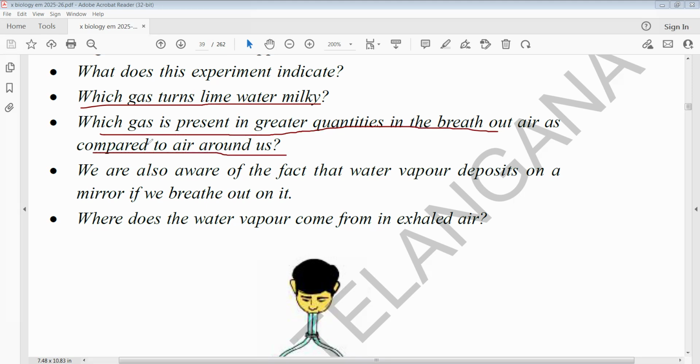Carbon dioxide. We are also aware that water vapor deposits on a mirror if we breathe out on it. So where does the water vapor in exhaled air come from? This water vapor comes from the cells during respiration, while exhaling.